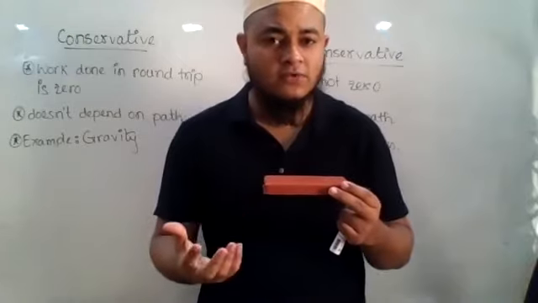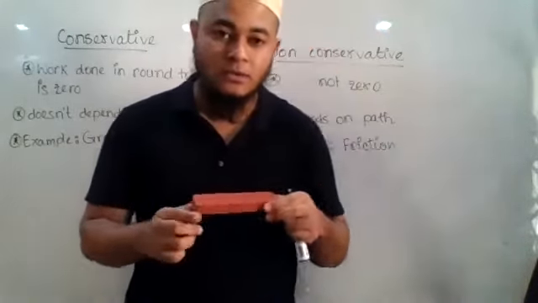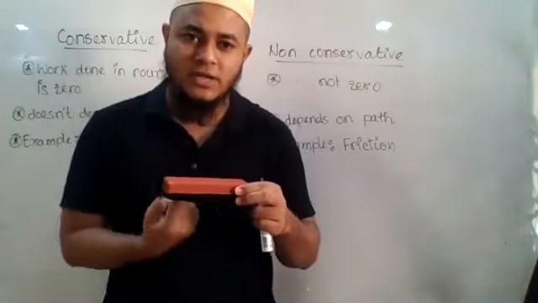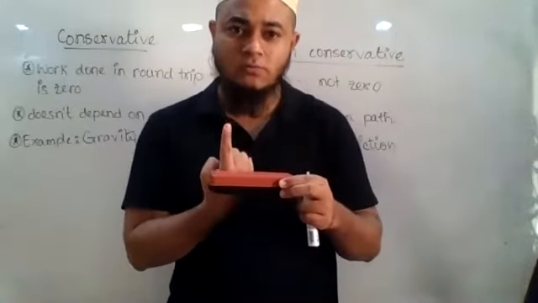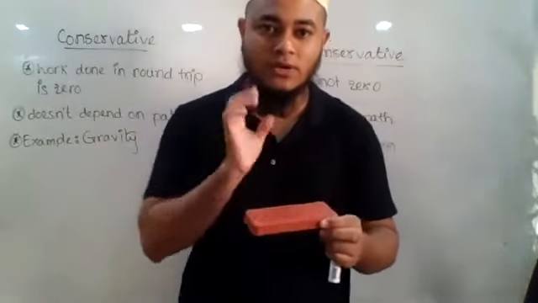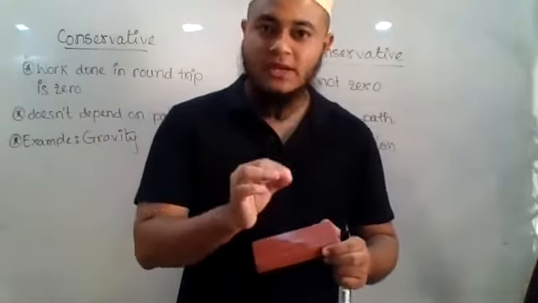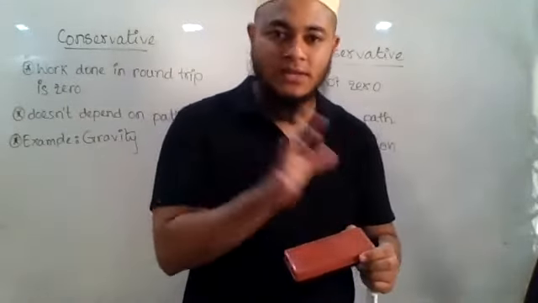But what about the force of gravity? The work done by the force of gravity is negative here. Why? Because the force is being applied in this direction, but the displacement is taking place in the opposite direction. So the work done will be negative because the angle between them is 180 degrees. So we know that there can be positive work and there can be negative work.